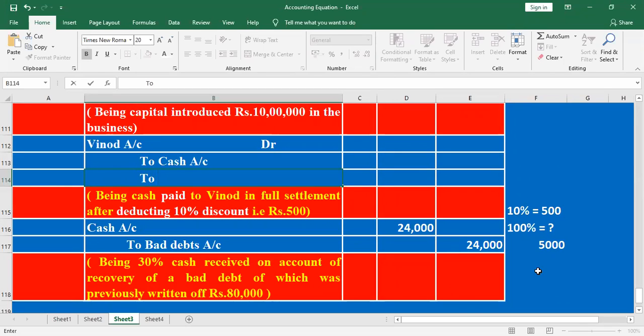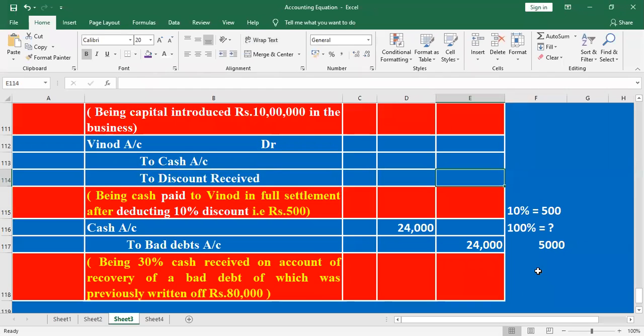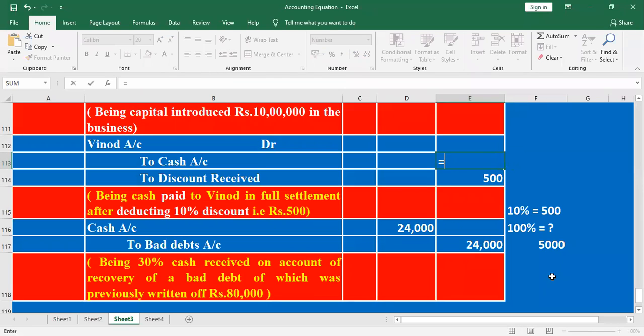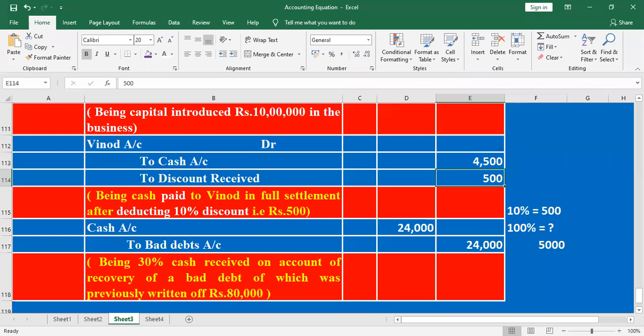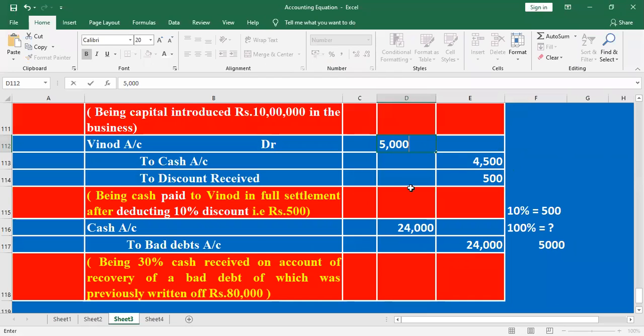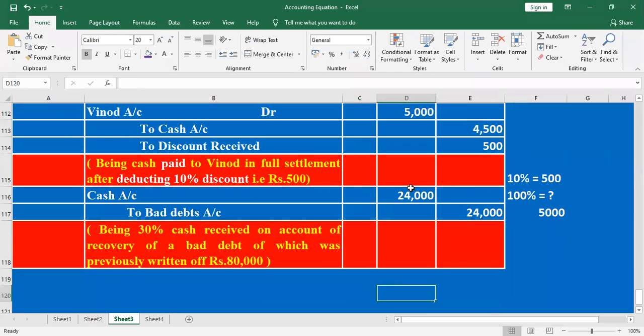To discount received. Discount received, they have given. What is the discount? After deducting 500. What is the balance here? 10% discount. What is the remaining? Assume the total is 100. They have given a discount of 10%. What is the remaining? 90%. 90 by 100 into 5,000. What is the value here? 4,500. Here they received the entire amount. What is the value here? 5,000. Student, any doubt?